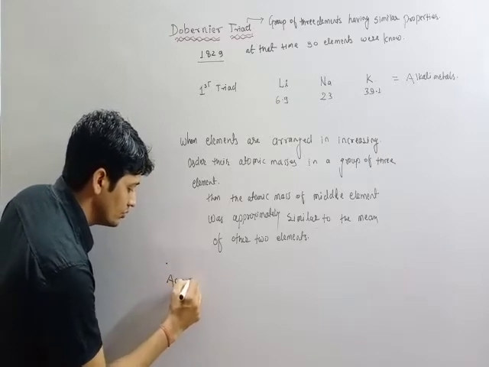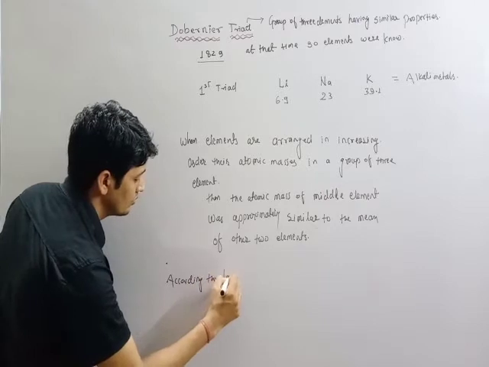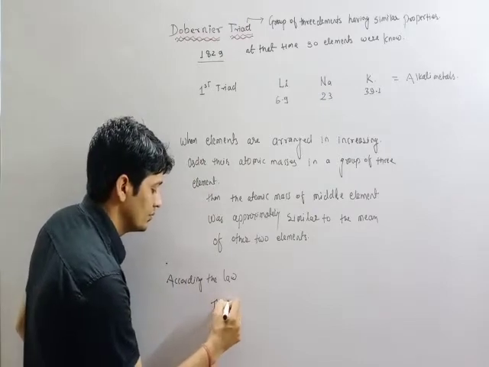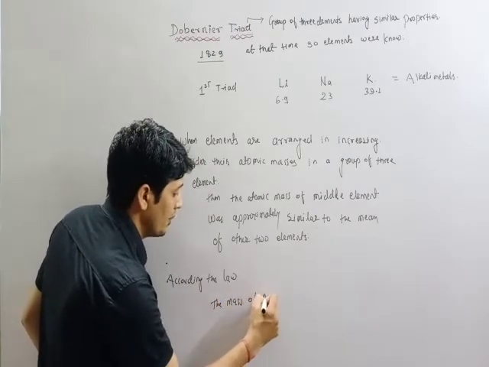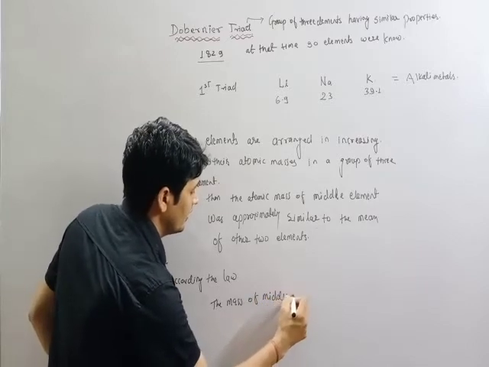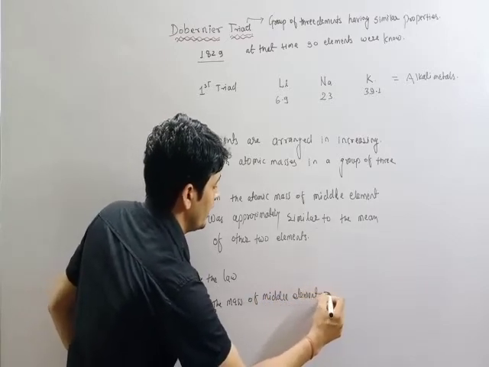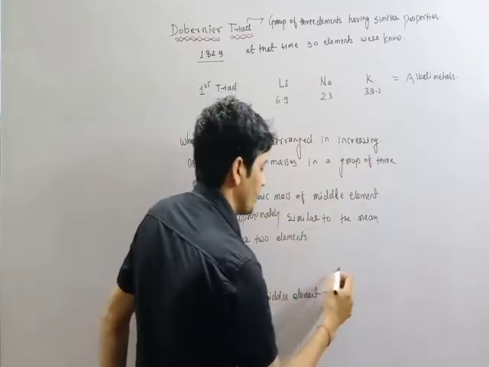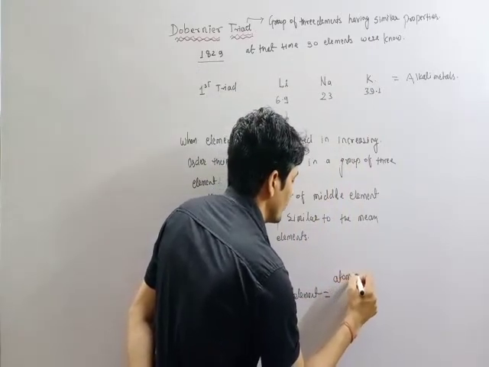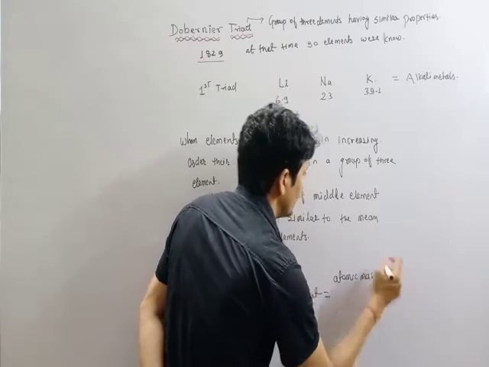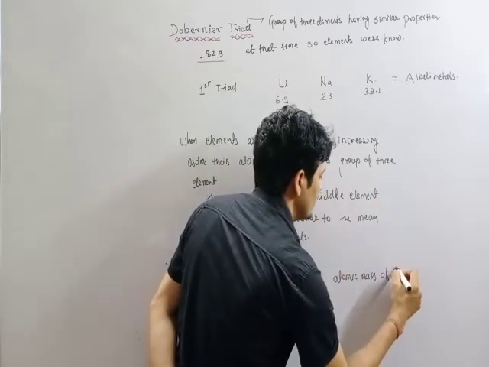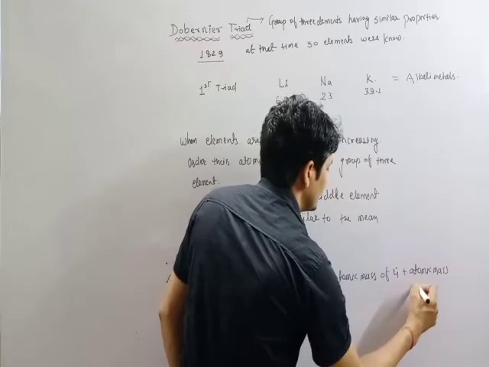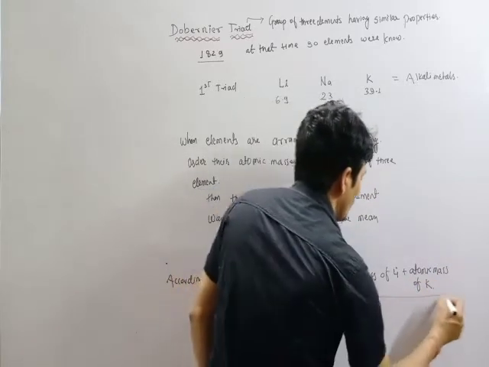According to the law, the mass of the middle element equals the atomic mass of lithium plus the atomic mass of potassium, divided by 2.